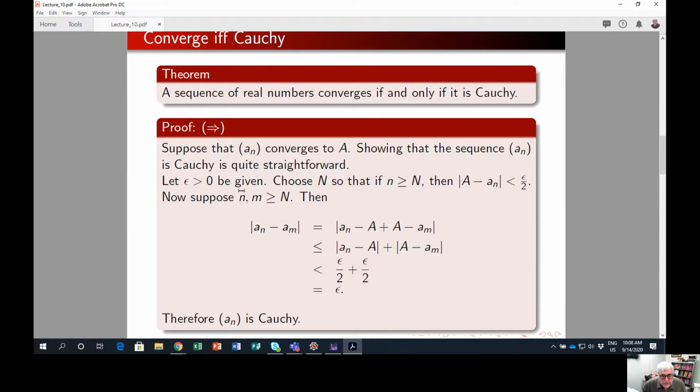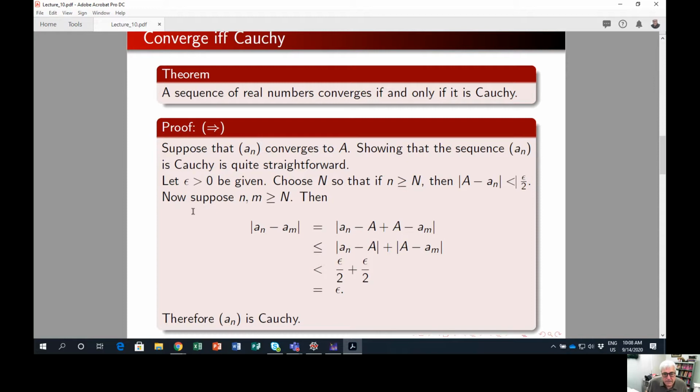In a perfect world, the N we have here would be exactly the same as for convergence, but the world isn't perfect, so we're going to fudge a little bit. We choose our capital N so that a sub n is within epsilon over 2 of A.